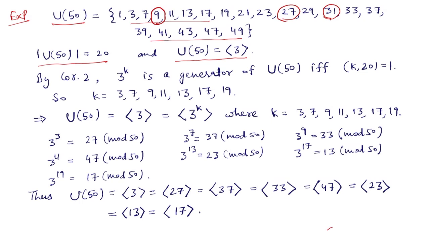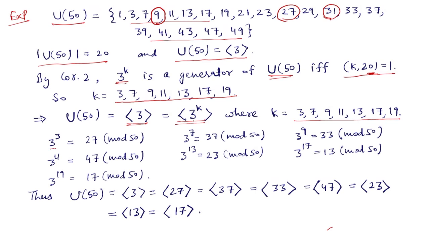Now by corollary 2, 3 to the power k is a generator of U(50) if and only if GCD of k with 20 is 1, where 20 is the order of U(50). So k can be one of these numbers: 1, 3, 7, 9, 11, 13, 17 and 19. So U(50) is generated by 3, and it is also generated by 3 to the power k, where k can be any of these numbers. So let us find these powers of 3.